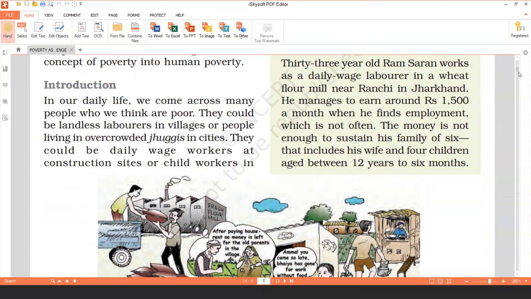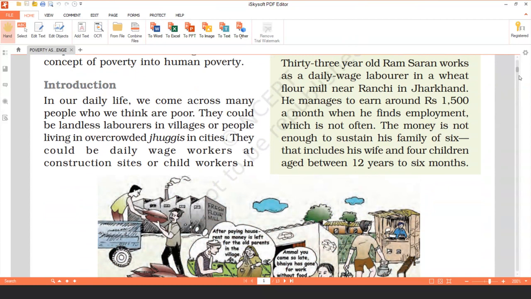But what do you mean by these basic necessities of life? In earlier days, we used to say basic necessities means food, shelter, and clothing. But this term poverty has undergone many changes.